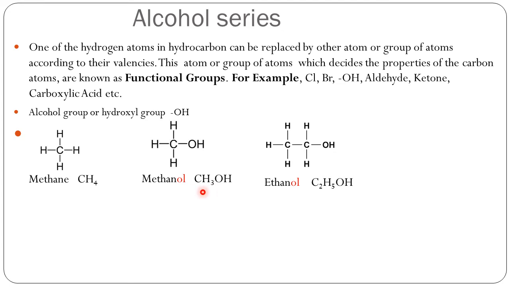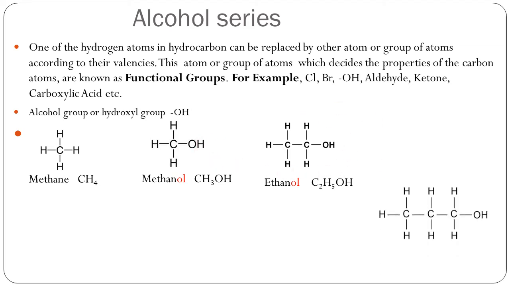Then write down the molecular formula of both these compounds by counting the number of carbon, hydrogen and oxygen atoms in the structure. In case of methanol, it will be CH3OH. In case of ethanol, it will be C2H5OH. One hydrogen atom is replaced by OH group.